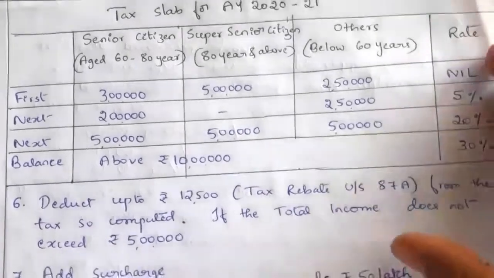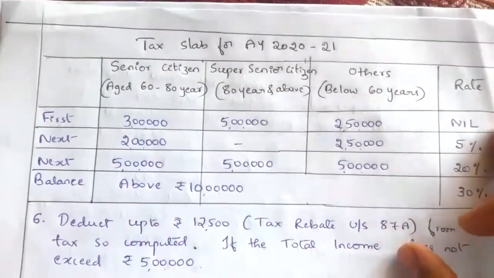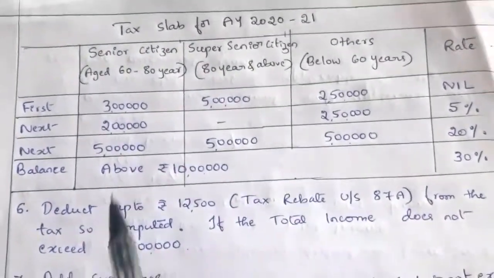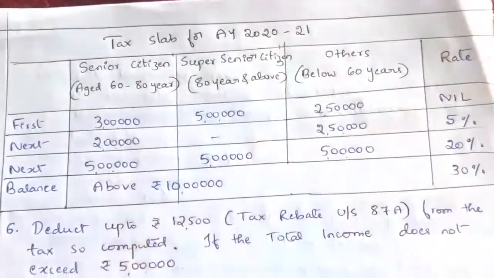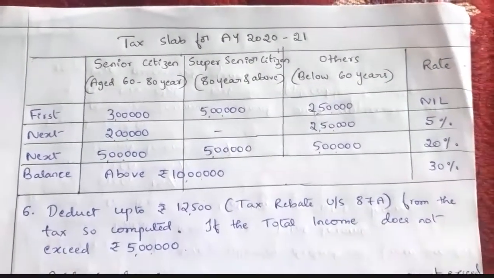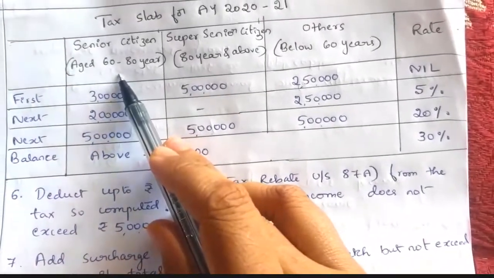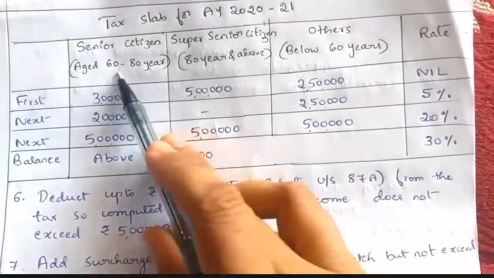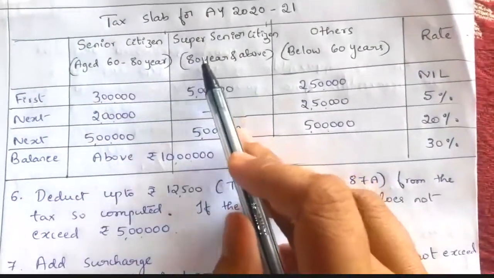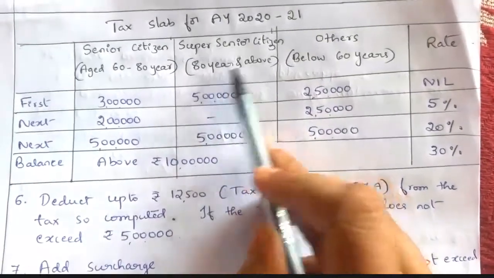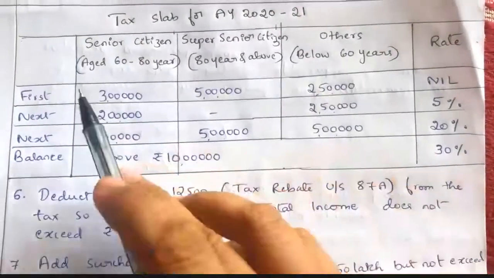See here, this is a tax slab. Tax slab is applicable for the assessment year 2020-21. Tax liability computation is different for senior citizen, super senior citizen, and others. The person aged 60 to 80 years is known as senior citizen. The person aged 80 years and above is known as super senior citizen. Others means the person aged below 60 years.